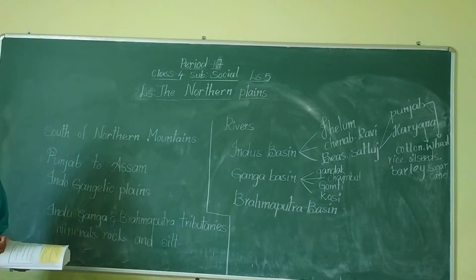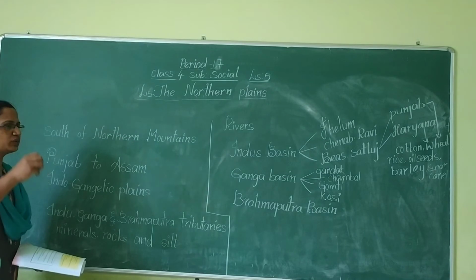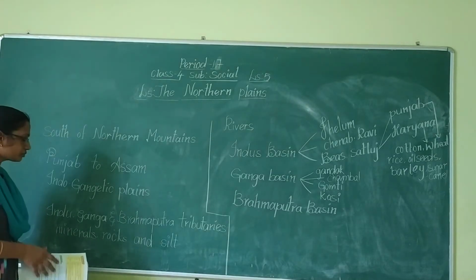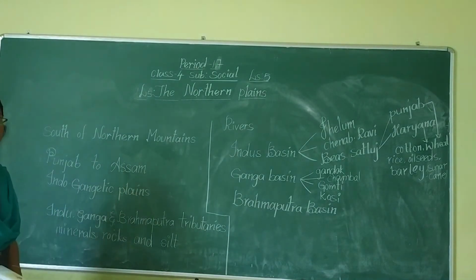This very smooth mud is brought from the mountains. The silt is very fertile soil, that means very good soil, where we can get good crops. So if the soil is silt, we will get more crops. Okay, so that is about the silt and banks. Okay, children.